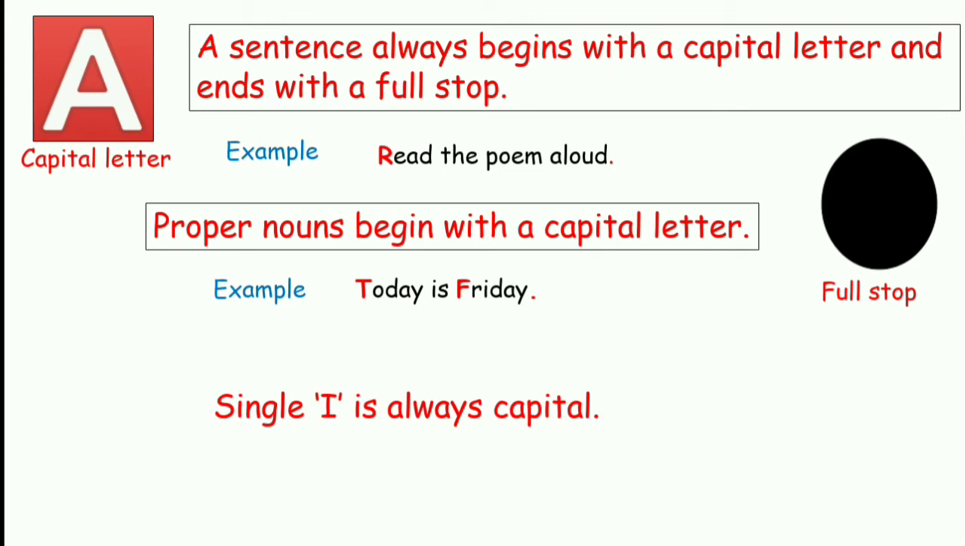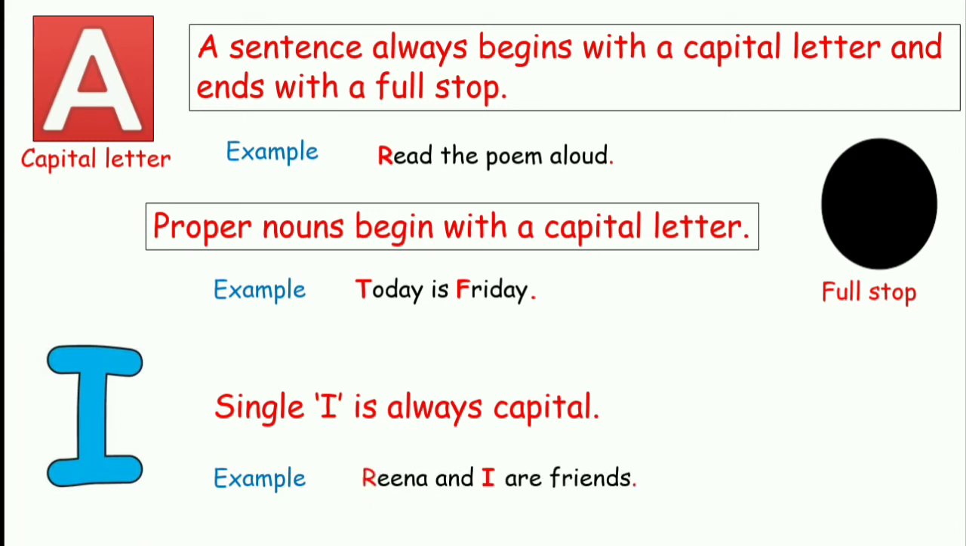Single I is always capital. So whenever you use the letter I as a word, which stands for yourself, for myself, it is always capital. For example, that's a capital I. Reena and I are friends. Reena is capital because it's the beginning of a sentence and also it is a proper noun. I, as I've just told you, is always a capital letter when it is used by itself. And you have a full stop at the end of the sentence.